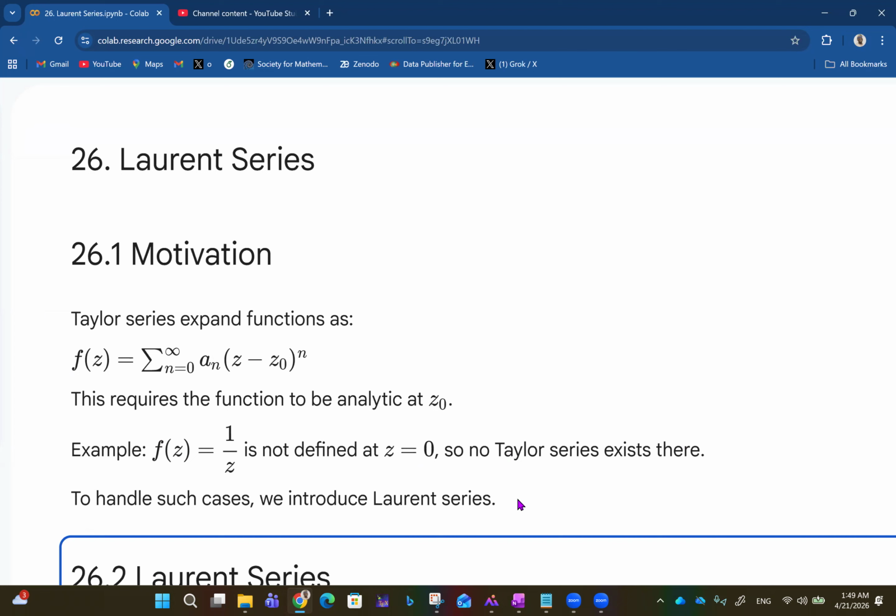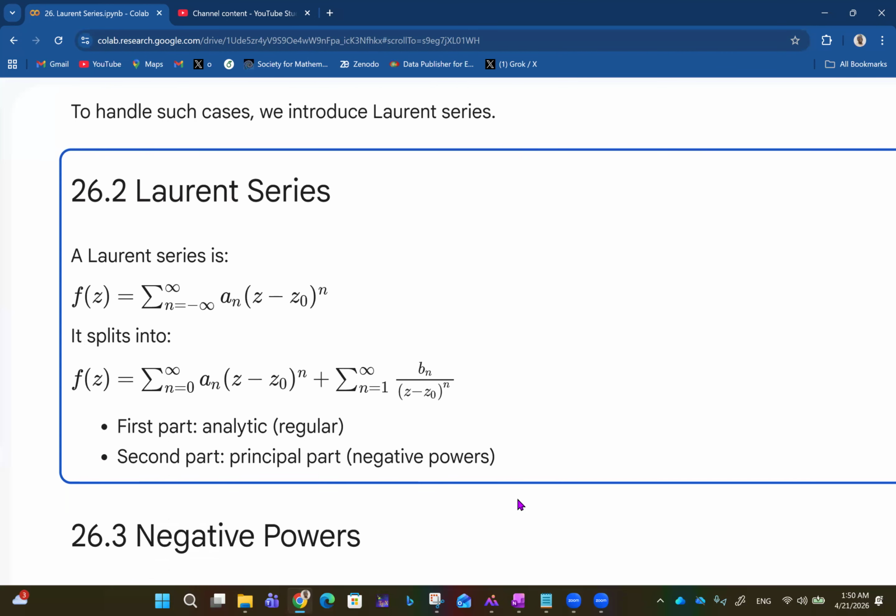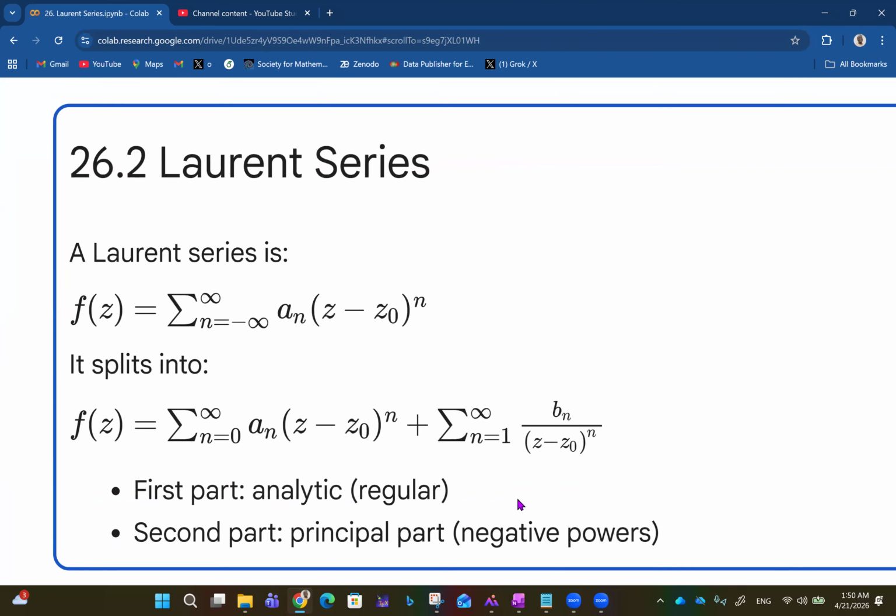So the Laurent series has come to help us with what Taylor series could not do. Taylor series is very good for analytic functions, functions that are differentiable everywhere. But for functions that are not differentiable everywhere, like 1 over z, we need the Laurent series to take care of that. So what exactly is this series about?